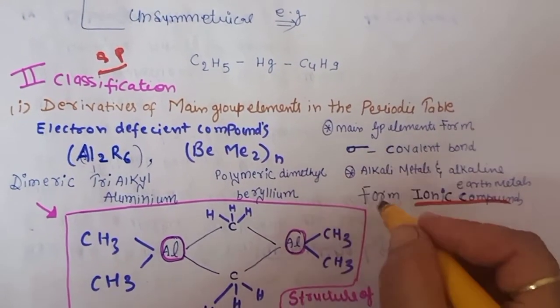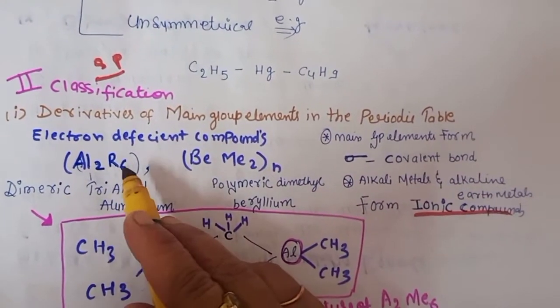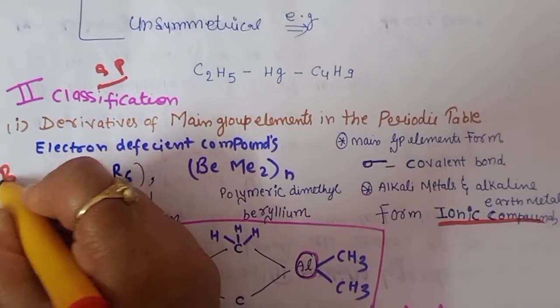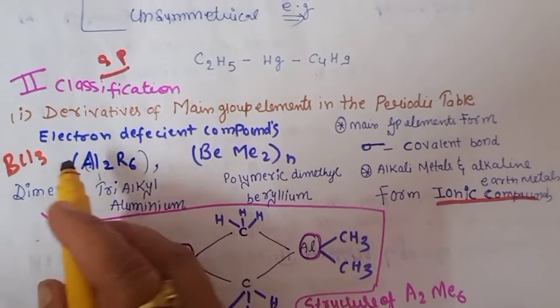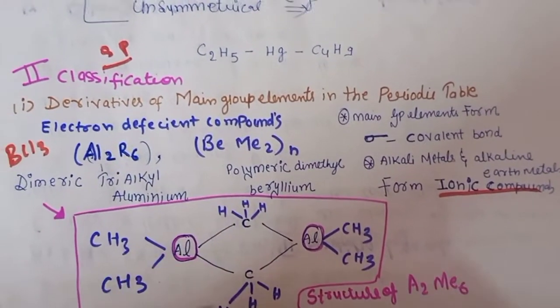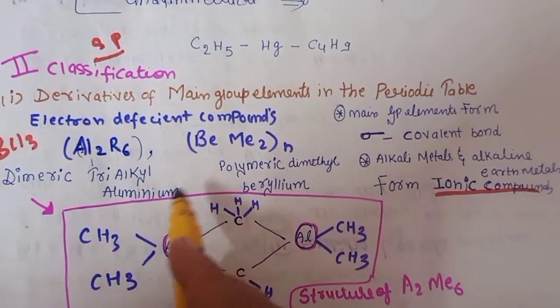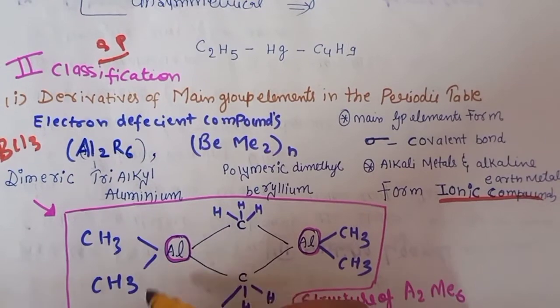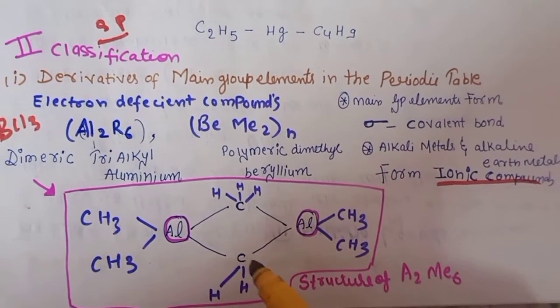Which type of compound examples will be there? We know our Al2R6. As we know, aluminium is a boron family member, like BCl3 and B2H6, and we know that they form dimers. So they easily form the dimeric form. This is an example of dimeric trialkyl aluminium, or we can say dimeric trimethyl aluminium, with CH3 groups bridging.